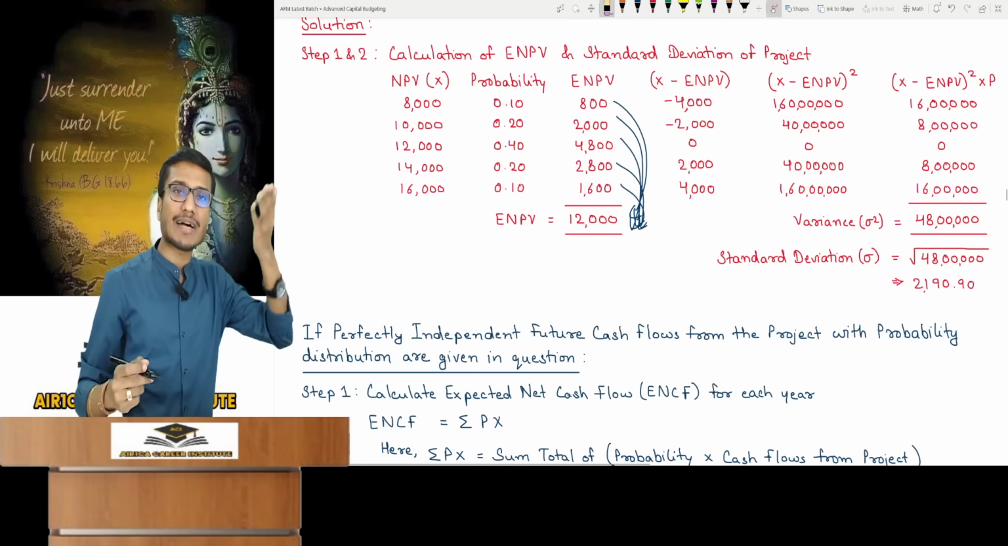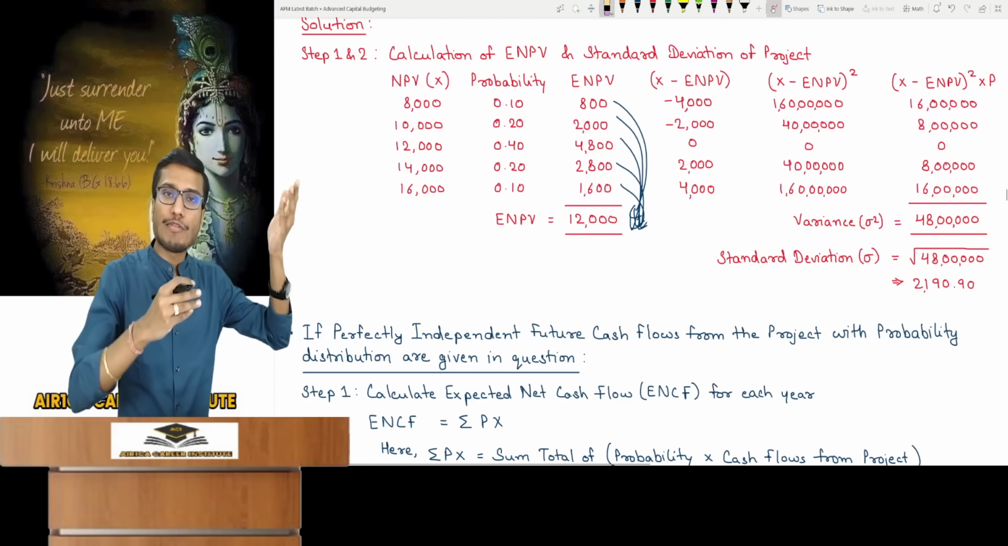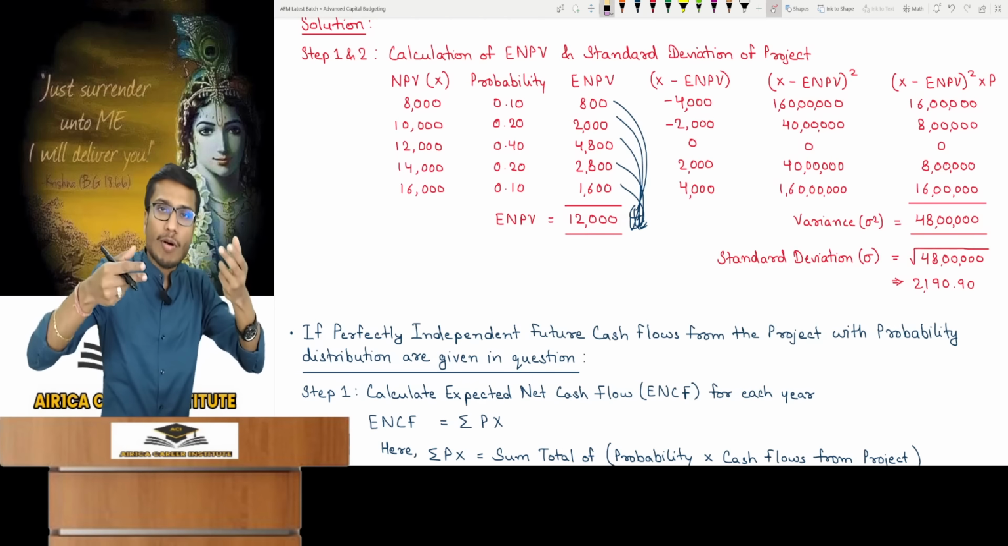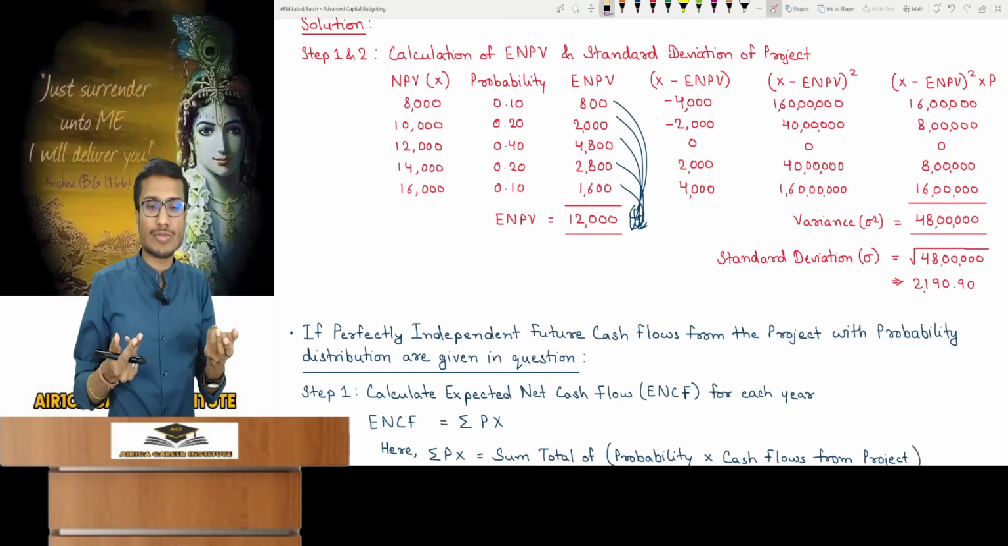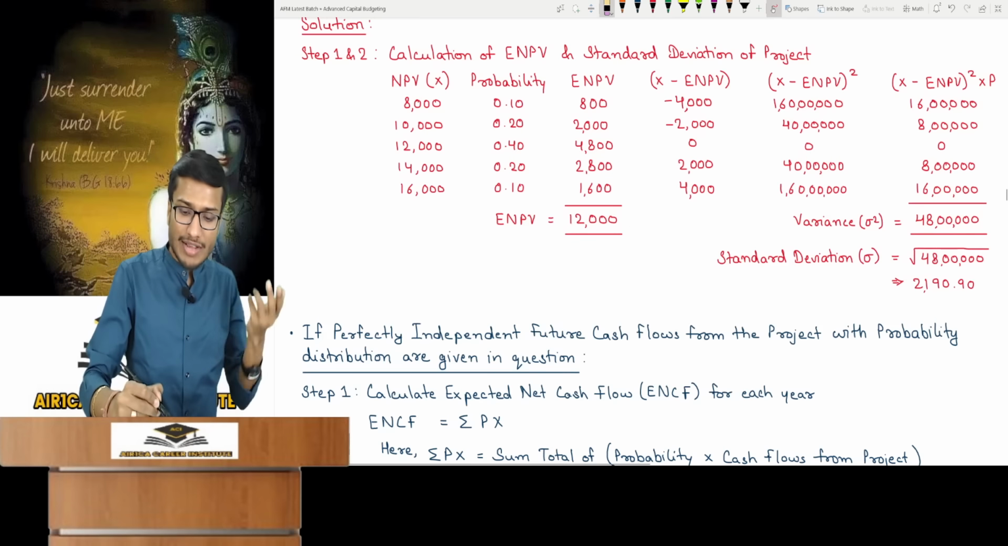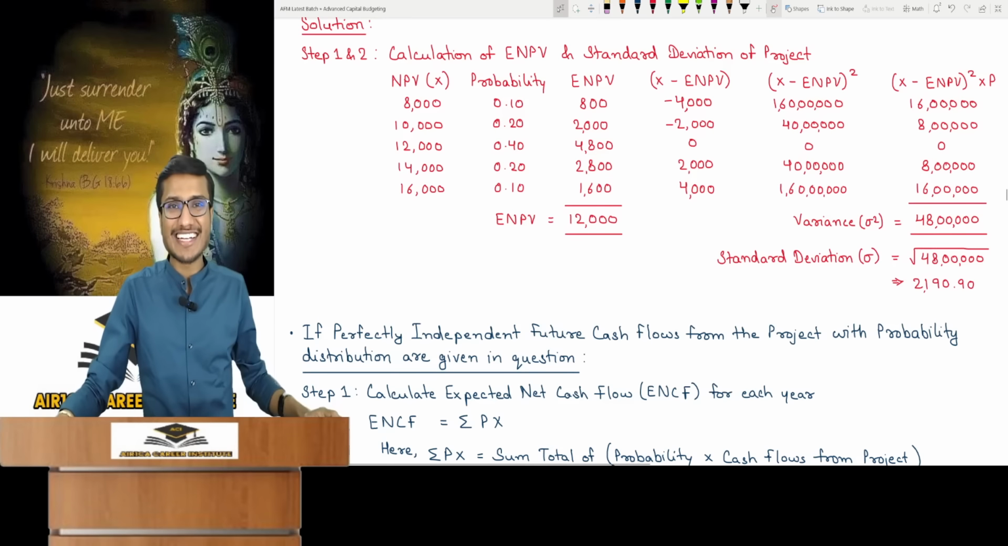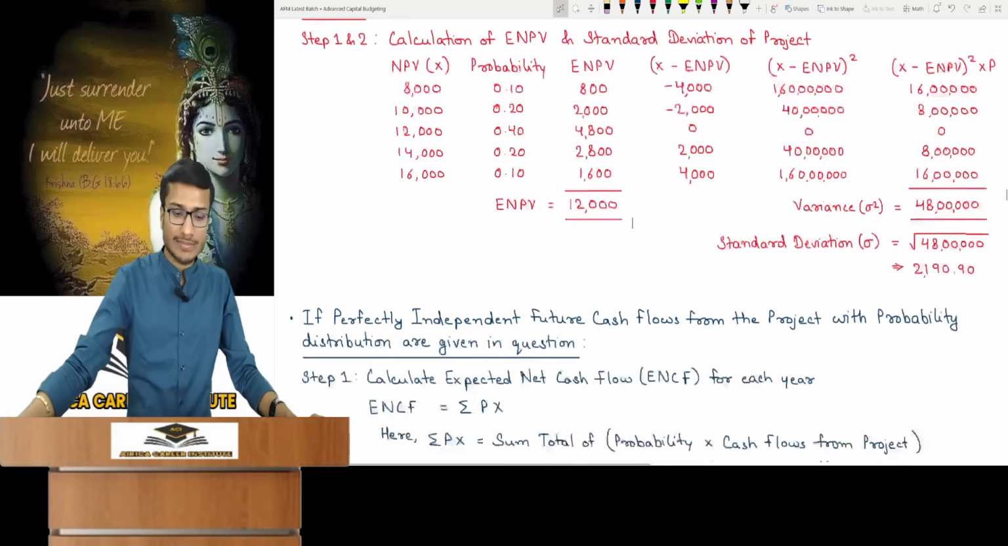So what kind of deviation is this? What are you doing? You multiplied NPV by probability. You are differentiating that amount from ENPV, so what kind of deviation is that? That's not deviation, you calculated something else. And you must avoid making silly mistakes.